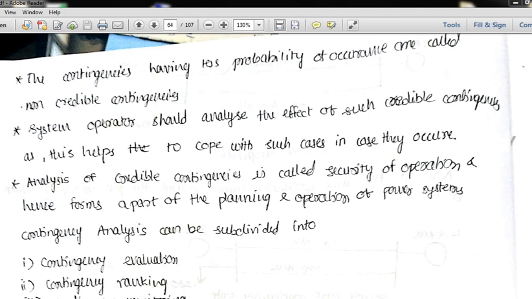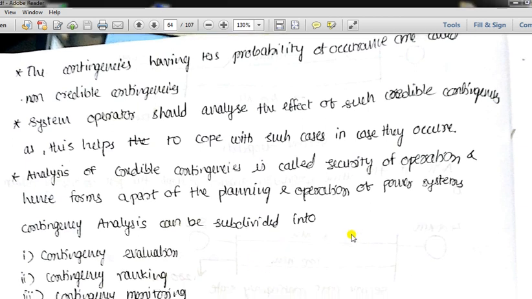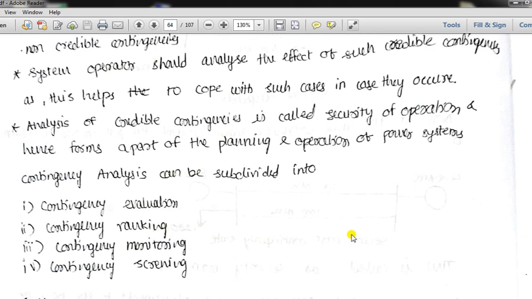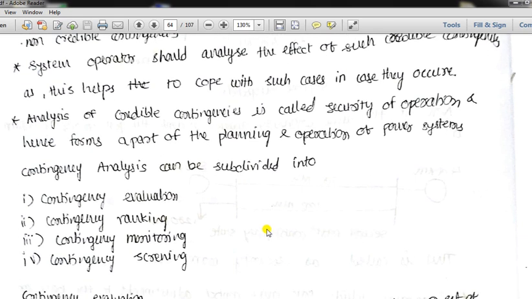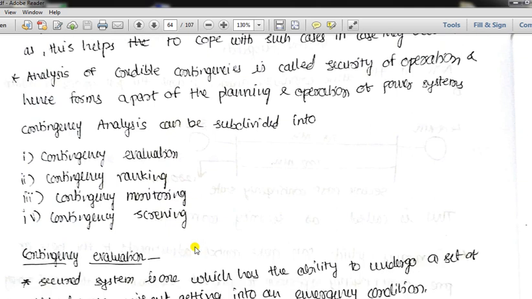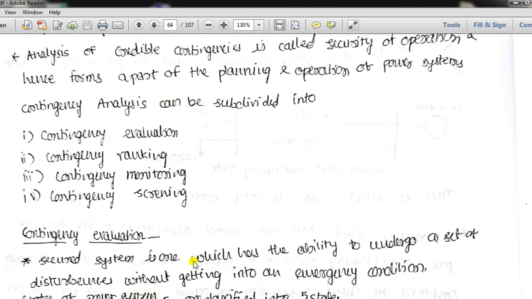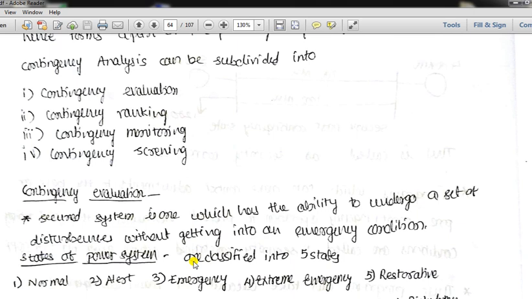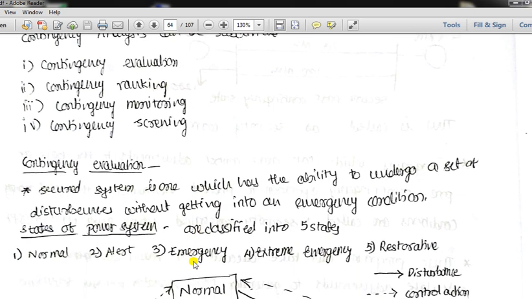Now contingency analysis can be subdivided into various stages. What are they? Contingency analysis is subdivided into contingency evaluation, contingency ranking, contingency monitoring and contingency screening. Now what is contingency evaluation? A secured system is one which has the ability to undergo a set of disturbances without getting into an emergency condition.